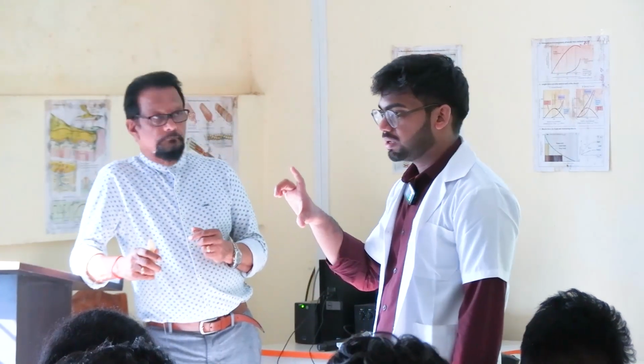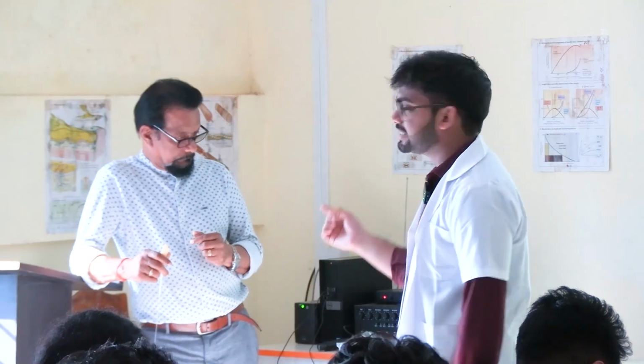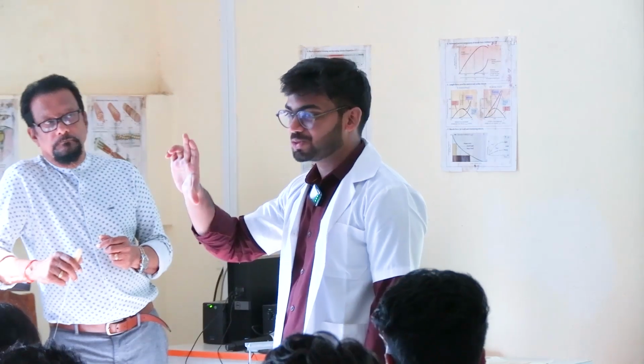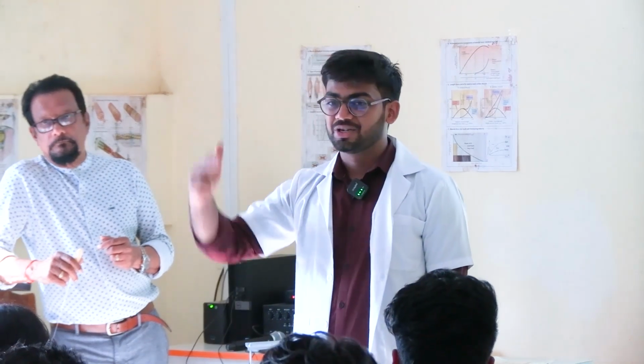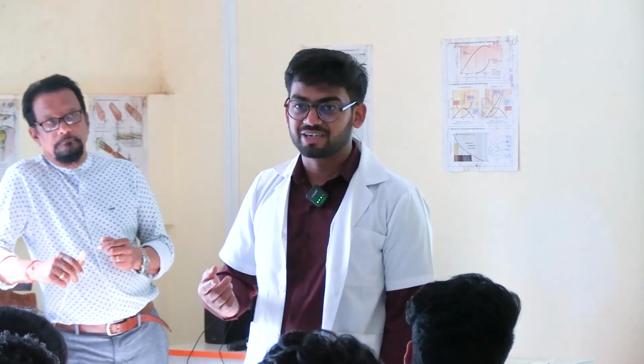Wintrobe tube. This is a Wintrobe tube. What is the length of the Wintrobe tube? 11 centimeter. Of this 11 centimeter, 10 centimeter is graduated or calibrated. There are two calibrations you will see. I think it was in your exam also in spotter, on the first day. हाँ, फर्स्ट डे स्पॉटर में भी था ये Wintrobe ट्यूब, ऊपर से नीचे एक, नीचे से ऊपर एक. सो जो ऊपर से नीचे तक है 0 to 10, that is for ESR. ऊपर से नीचे जो है ना 1, 2, 3, 4, 5, that is for ESR.